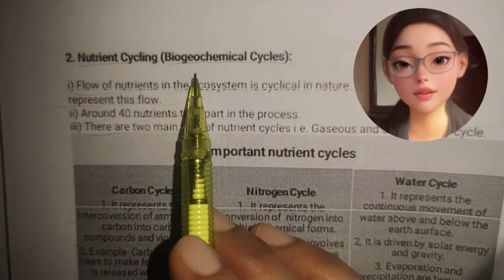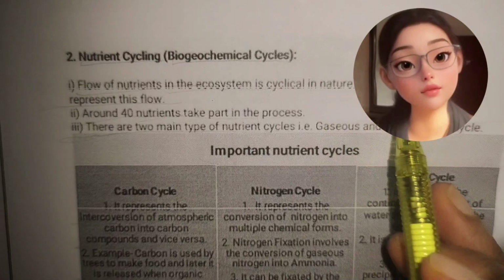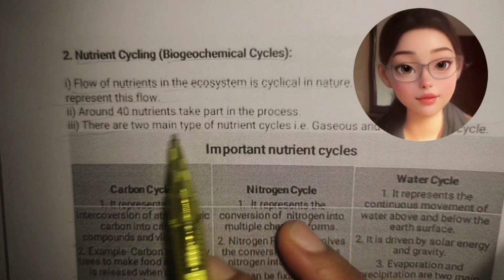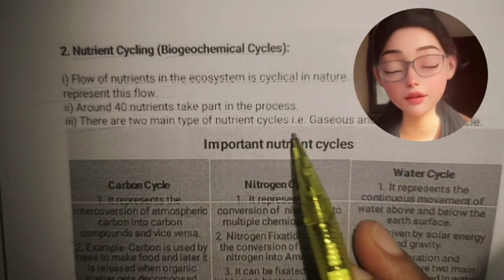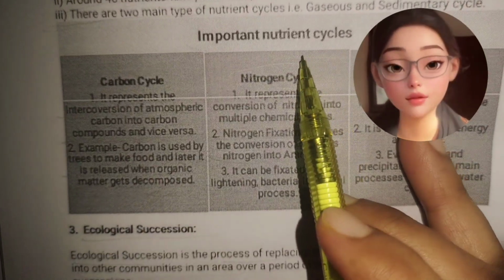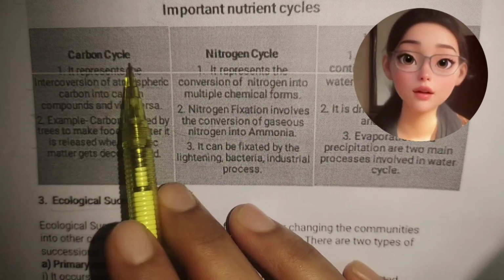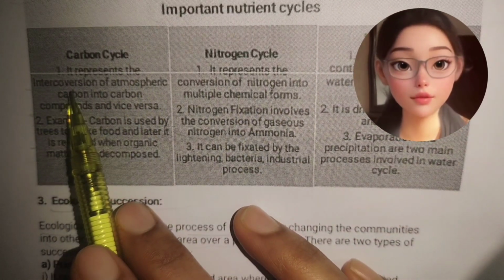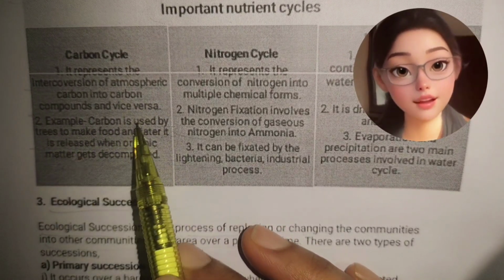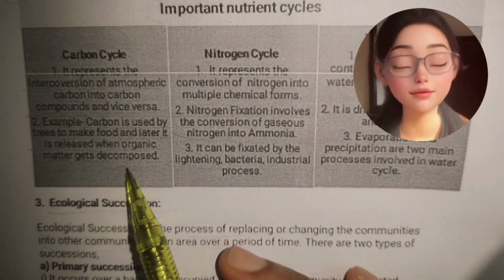Nutrient cycling. Biogeochemical cycles. Flow of nutrients in the ecosystem is cyclic in nature. Biogeochemical cycles represent this flow. Around 40 nutrients take part in the process. There are two main types of nutrient cycle, that is gaseous and sedimentary cycle. Important nutrient cycles: carbon cycle, nitrogen cycle, water cycle. Carbon cycle represents the interconversion of atmospheric carbon into carbon compounds and vice versa. For example, carbon is used by trees to make food and later it is released when organic matter gets decomposed.